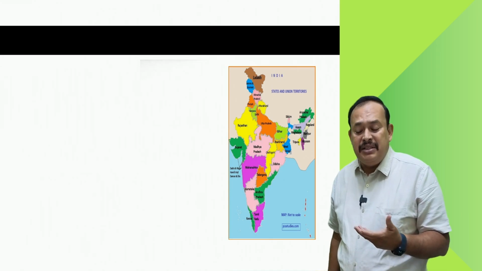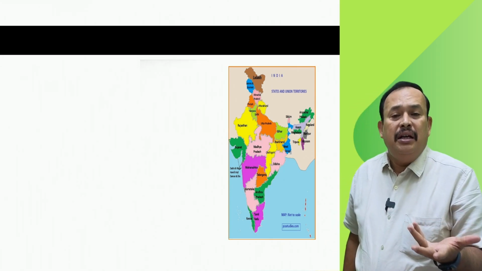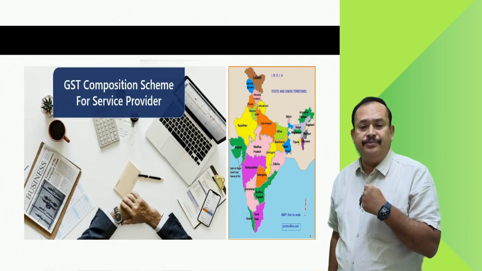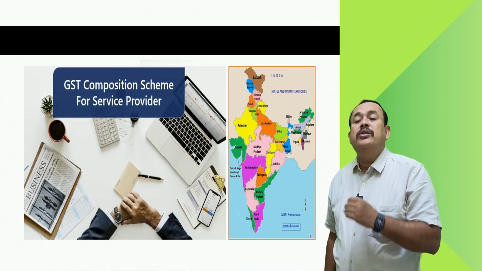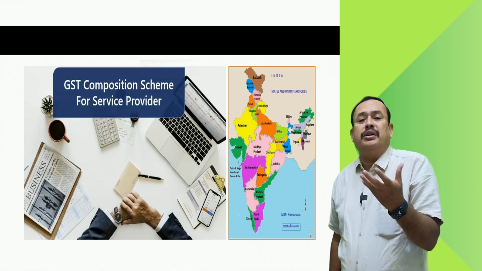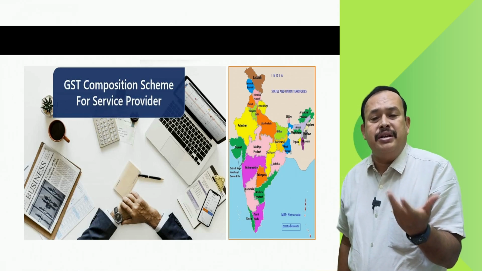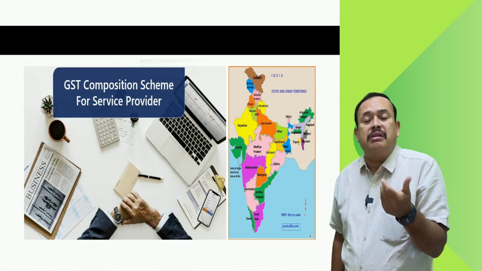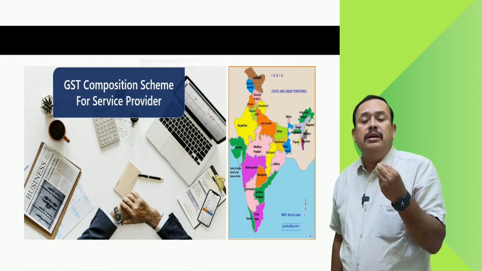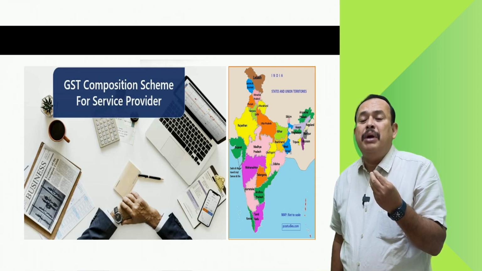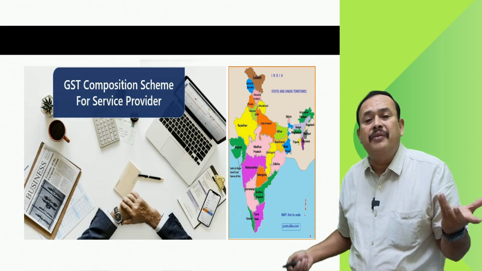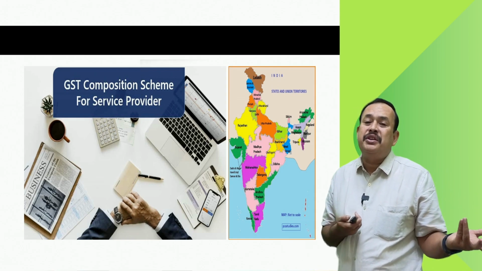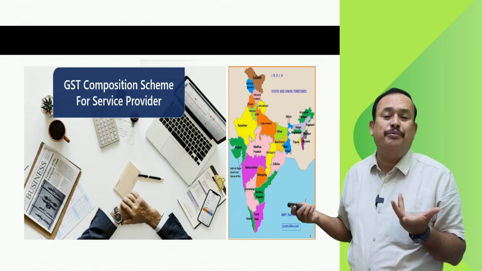The other group is nothing but service providers who provide services other than restaurant services, like a chartered accountant, cost accountant, company secretary, works contractor, manpower supplier, renting of cab services, transportation of goods services, or transportation of passenger services.